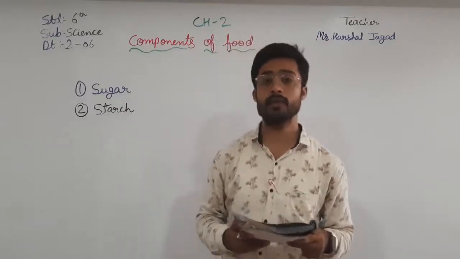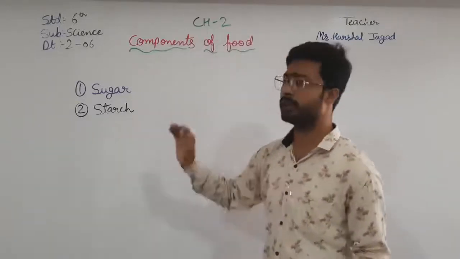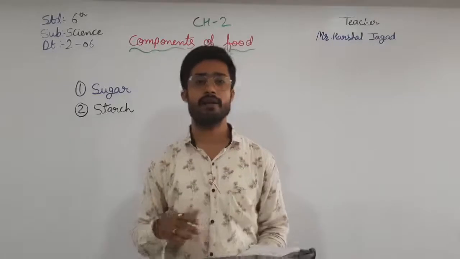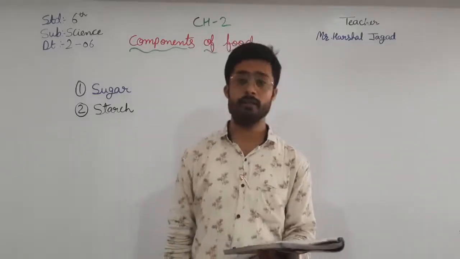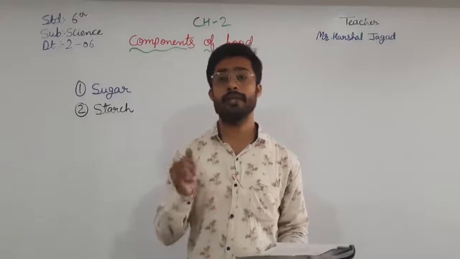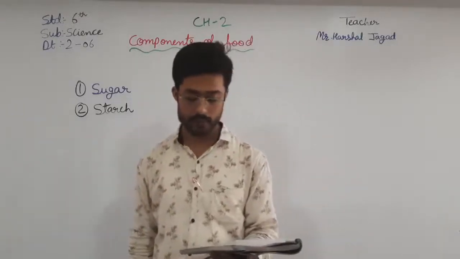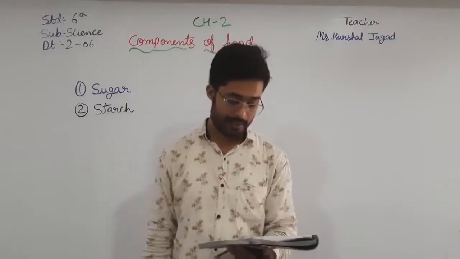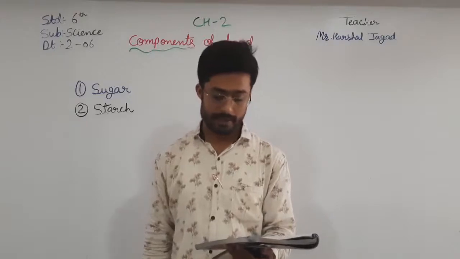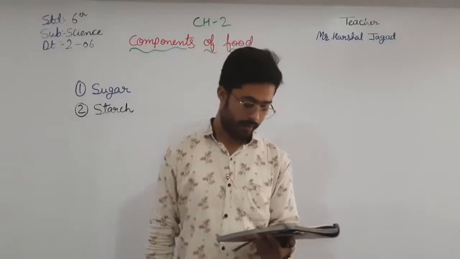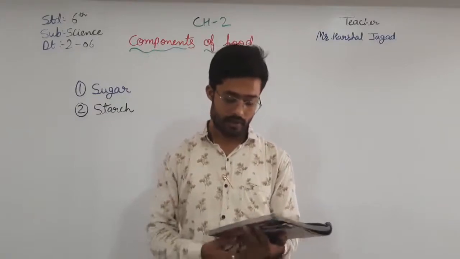Okay, then coming towards the carbohydrate. We have seen in the previous video about the carbohydrate. Let us revise it again. Carbohydrates are important to our body. So carbohydrate gives us what? Energy. That is, they provide us energy needed to work through the day. Starch and sugar are the two main components of carbohydrates that are found in food. Sugar, table sugar, fruits, and honey are some sources of sugar.